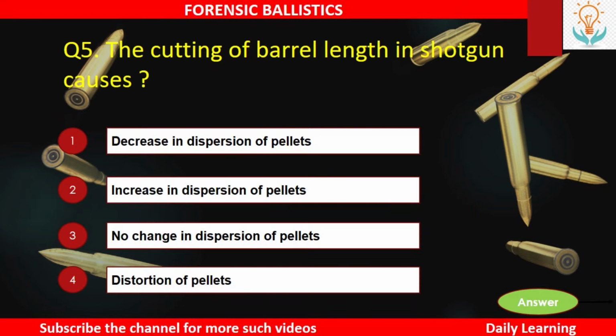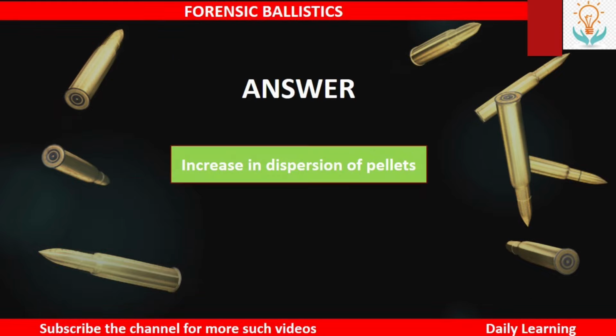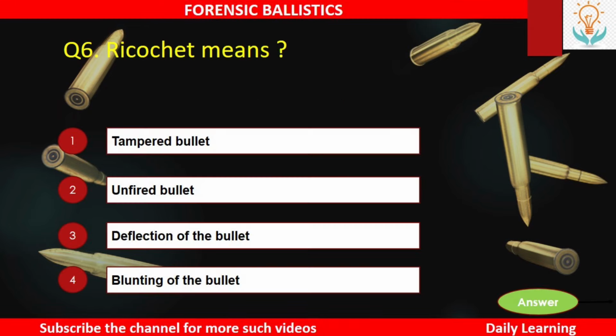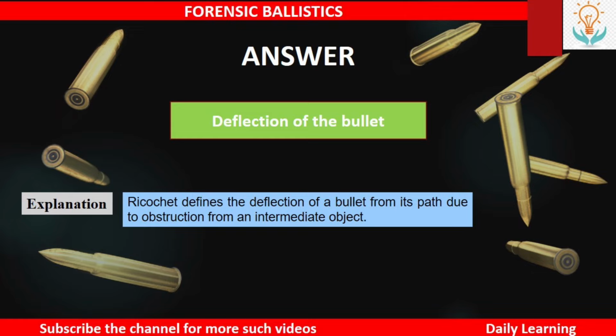Next, the cutting of barrel length in a shotgun causes number 1 decrease in dispersion of pellets, number 2 increase in dispersion of pellets, number 3 no change in dispersion of pellets, or number 4 distortion of pellets. So the answer is increase in dispersion of pellets. Next, ricochet means number 1 tempered bullet, number 2 unfired bullet, number 3 deflection of the bullet, or number 4 blunting of the bullet. So the answer is deflection of the bullet. Ricochet defines the deflection of a bullet from its path due to obstruction from an intermediate object.